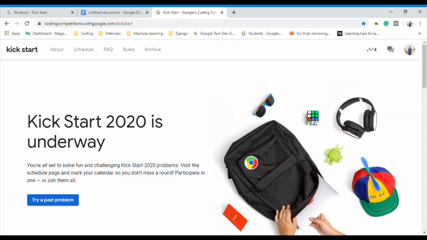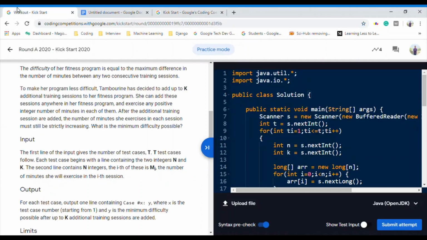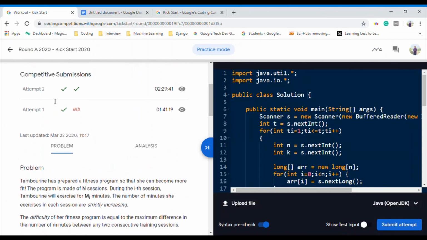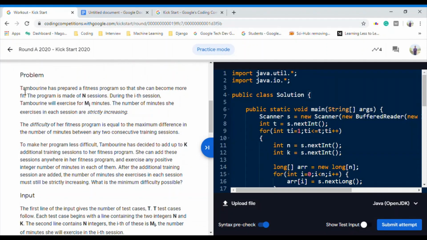In this video, we are going to discuss a very popular kind of coding question. This question is asked by many of the coding interviewers, right? And one such kind of question was also asked in Google Kickstart 2020 round A. So the question is Workout. Okay, so the problem is that Tambourine, let's call her T.